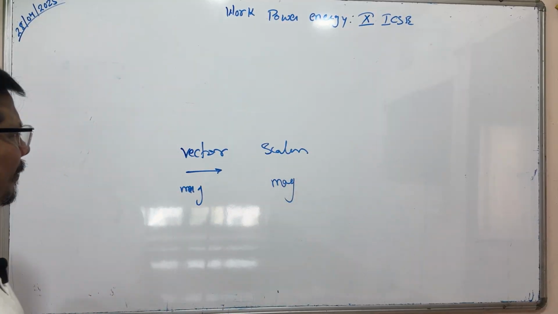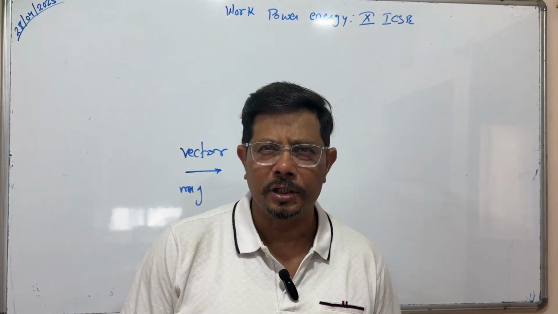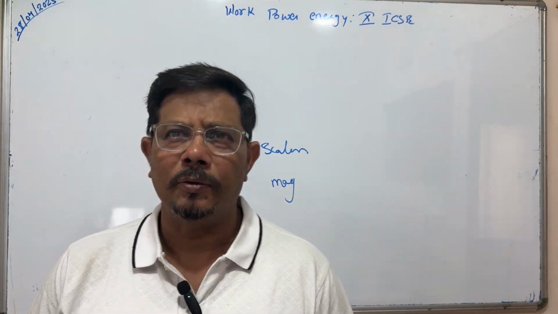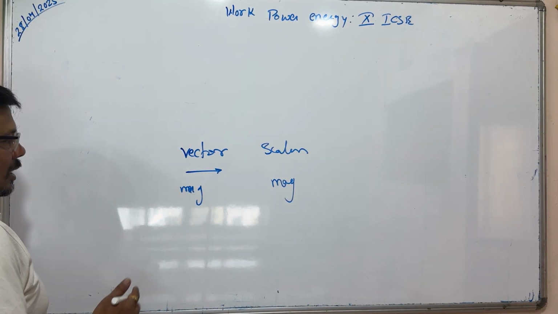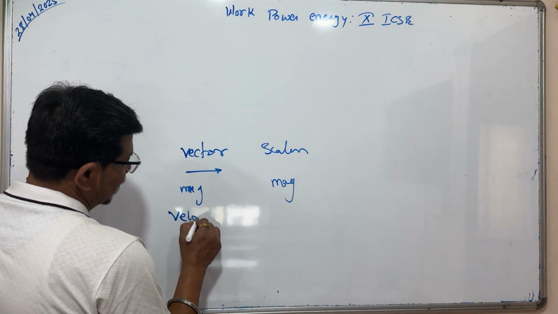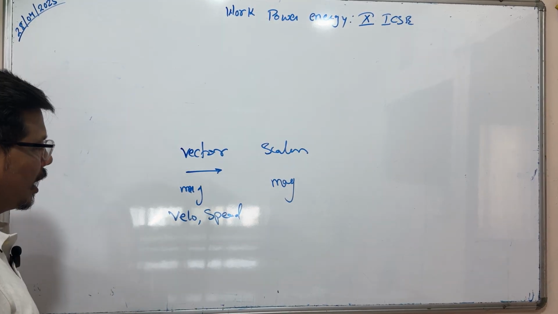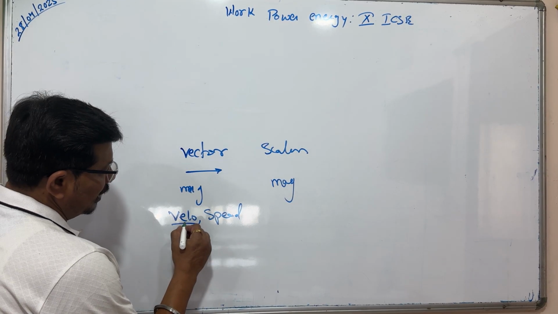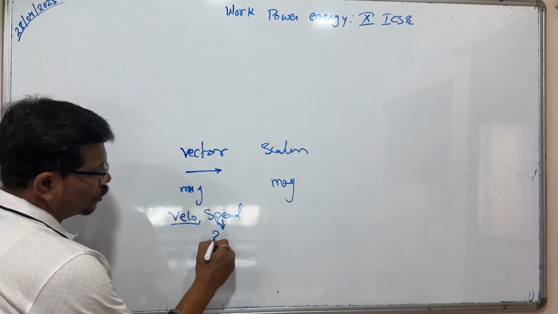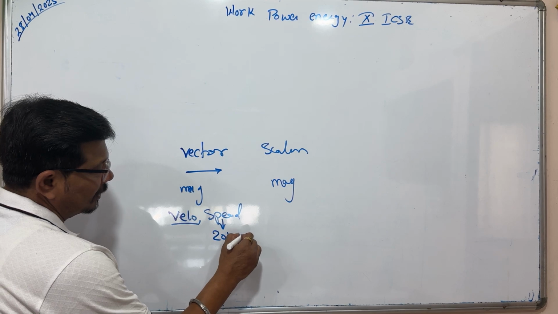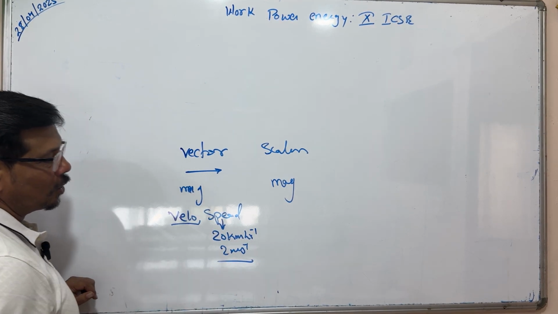I will give you an example: if you are driving a vehicle in a particular direction, it will be vector because it is velocity. So velocity is vector and speed is scalar. In speed only magnitude is there, 20 kilometer per hour or 2 meter per second, that will be the speed.